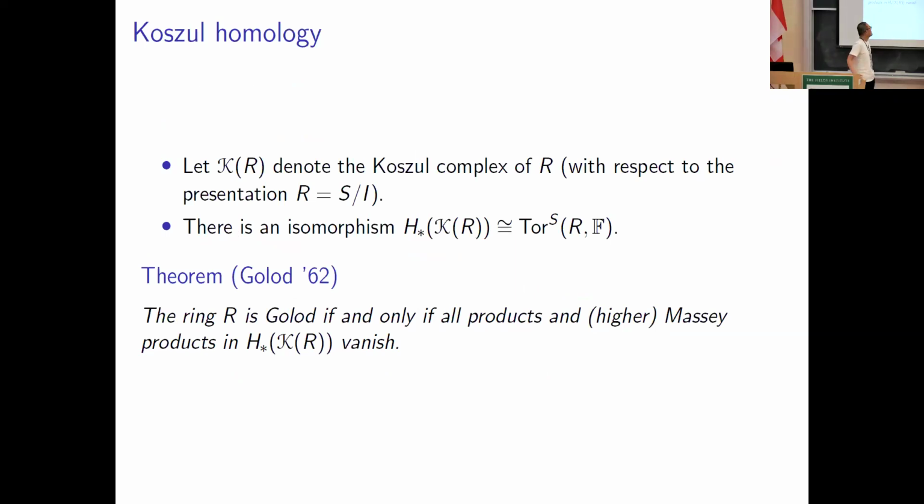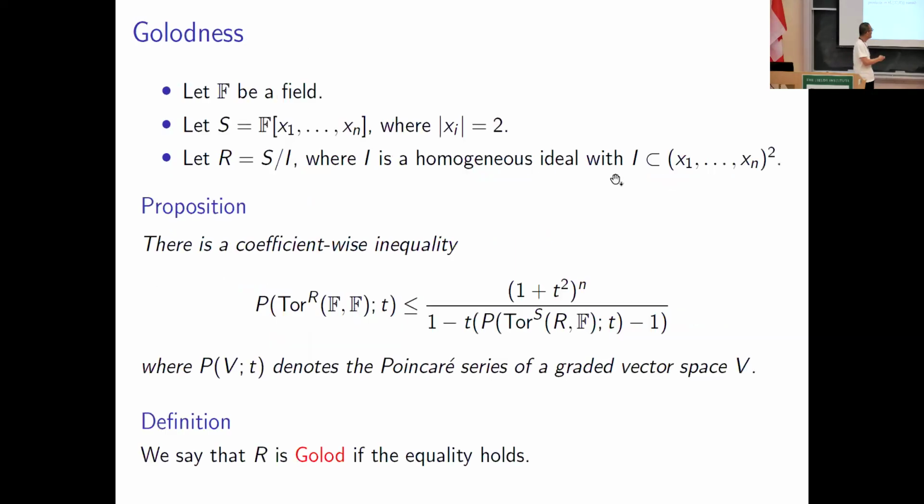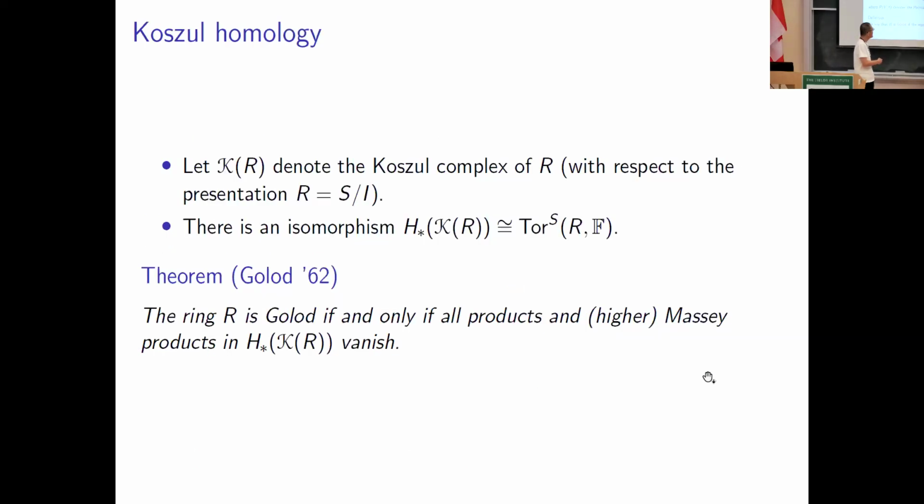Let K(R) be the Koszul complex of R. So its homology, Koszul homology, is isomorphic to the Tor algebra like this, which appears in this inequality here. All right. Golod proved that the ring R is Golod if and only if all products and Massey products and higher Massey products in the Koszul homology of R are trivial.